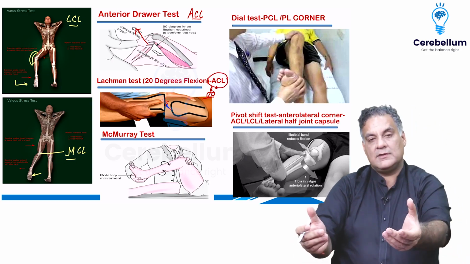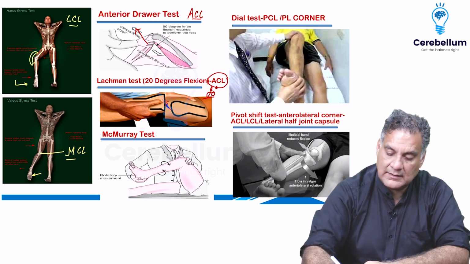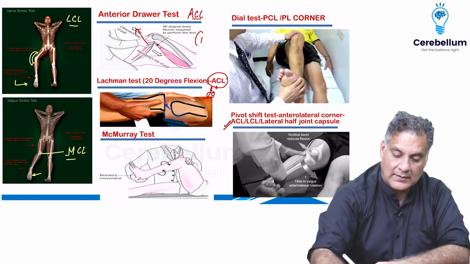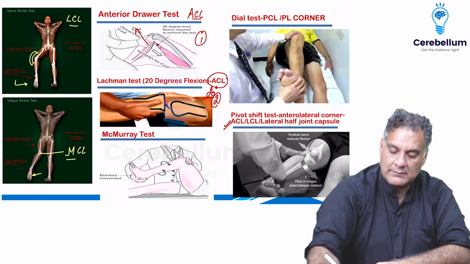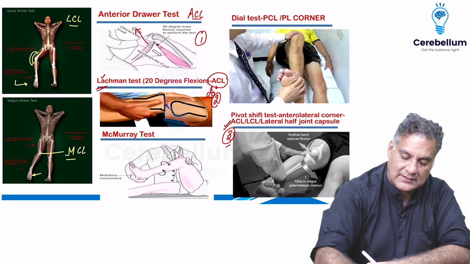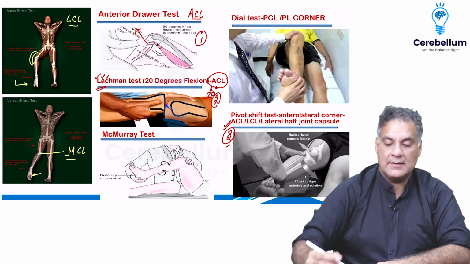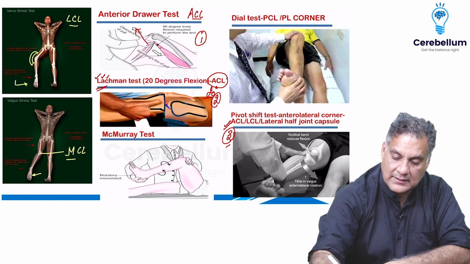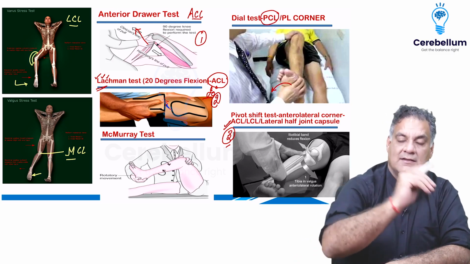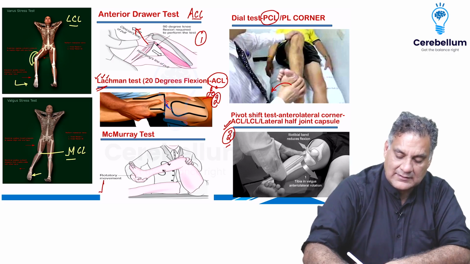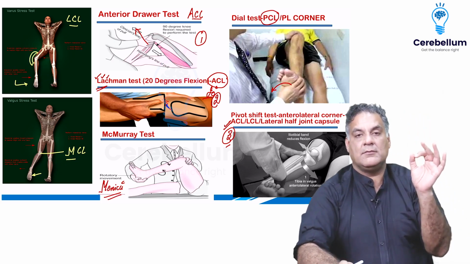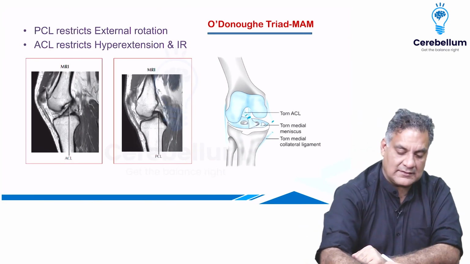When I try to pull out the anterolateral aspect of tibia, I'm looking for a pivot shift test, ACL is gone. So these are the tests for ACL: anterior drawer, Lachman, pivot shift, and out of them, the Lachman is the most important one because it is the most sensitive for ACL. When I look at the posterior cruciate ligament test, I am trying to do an external rotation, that is the dial test. We had shown that this is a very commonly asked question. And when I'm testing the menisci, medial more than lateral, and I hear the click, that's called McMurray's test. So PCL restricts external rotation, we have done that.